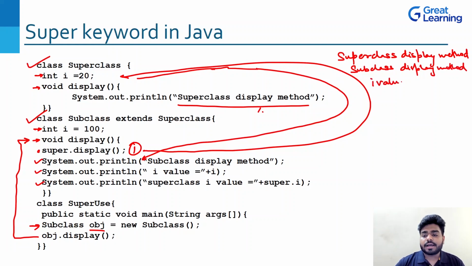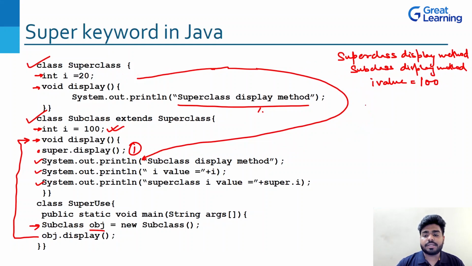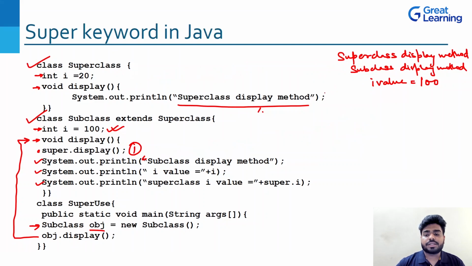Now next is I value equal to. We can see what is written. It is written I. So what is the I value? Do we have the I value? We have the I value as 100. So it will print 100. But now if you see, it is printing superclass I value. Let me remove this so that I can show you the exact answer, right? So now it will print superclass I value.